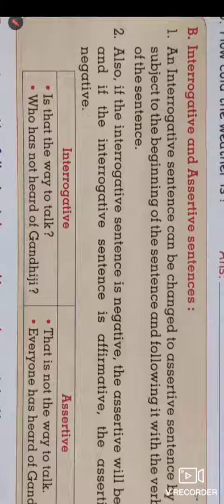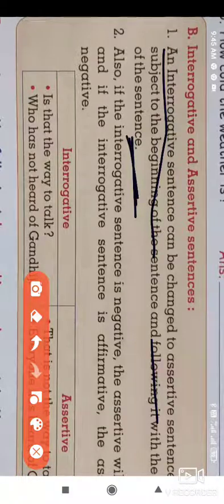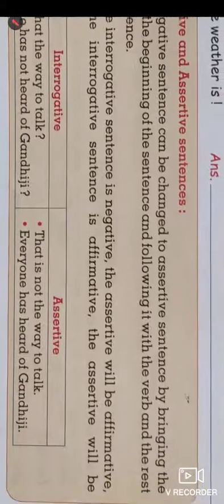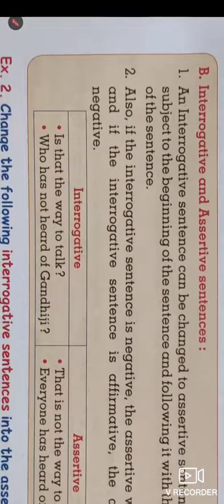The first rule is that an interrogative sentence can be changed to an assertive sentence by putting the subject at the beginning of the sentence, followed by the verb and the rest of the sentence.